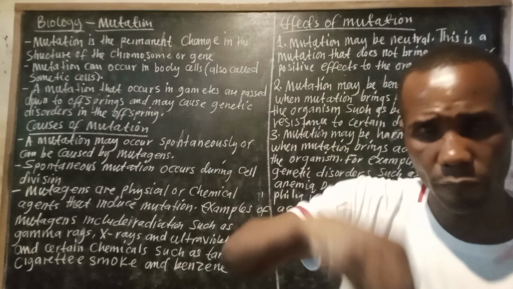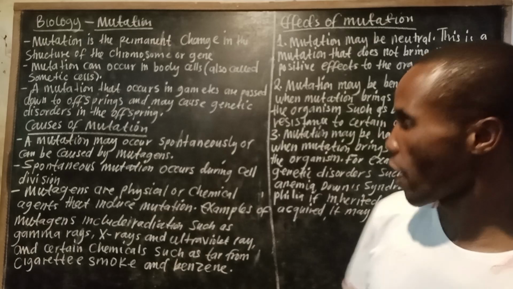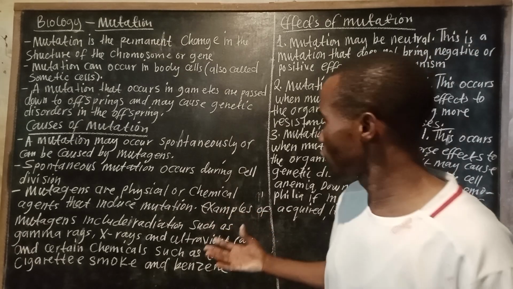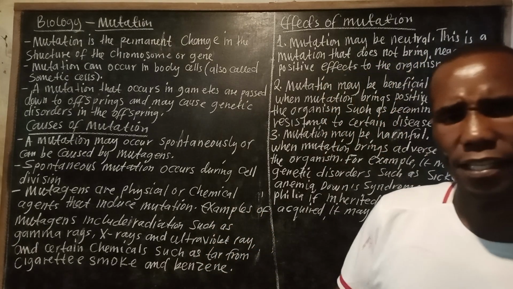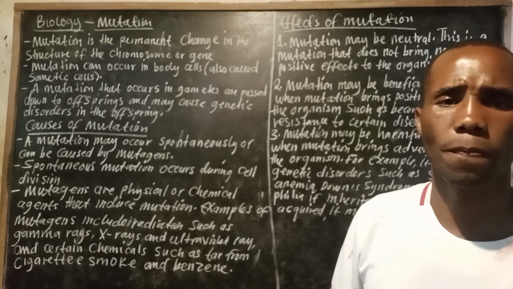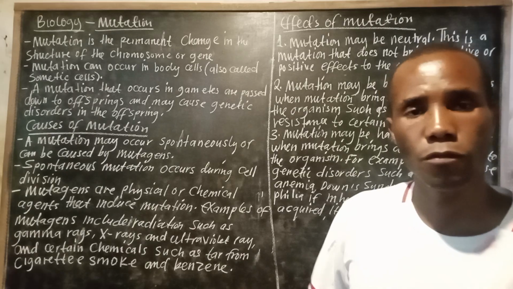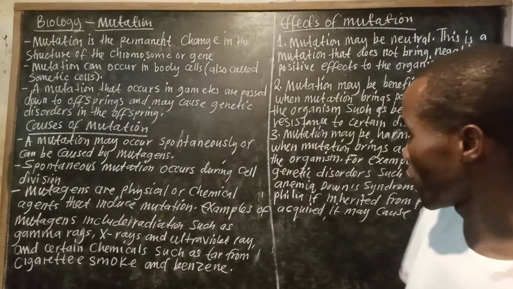During that same process, that's when spontaneous mutation occurs. Then mutagens are physical or chemical agents that induce mutation, that cause mutation.